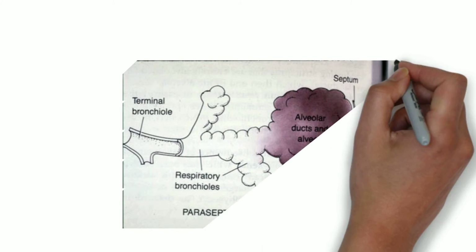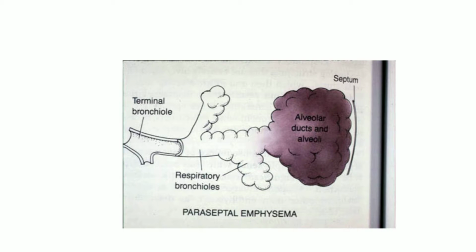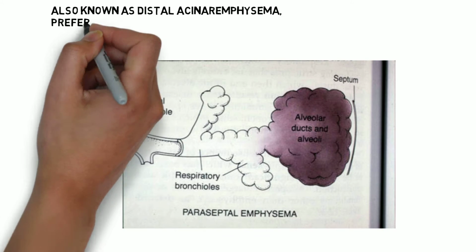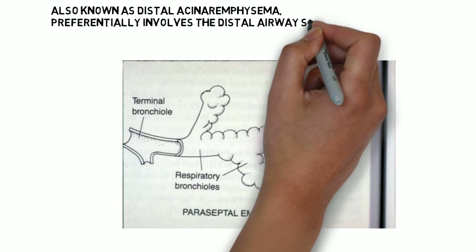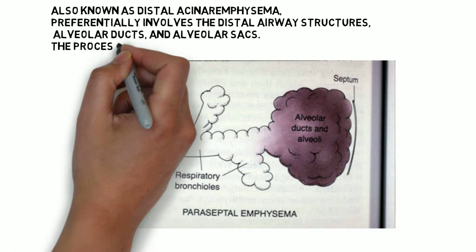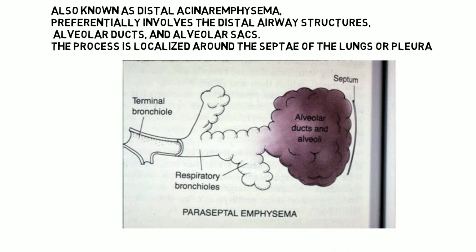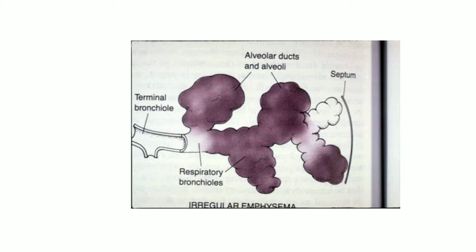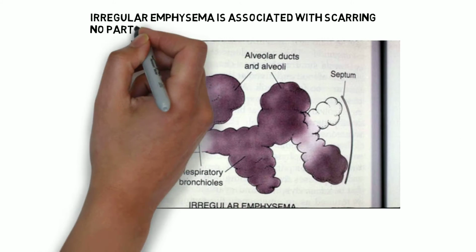And next is paraseptal, also known as distal acinar emphysema. Preferentially involves the distal airway structures, alveolar duct and alveolar sac. The process is localized around the septa of the lungs or pleura. Irregular emphysema is associated with scarring, with no particular relationship to the acinus.